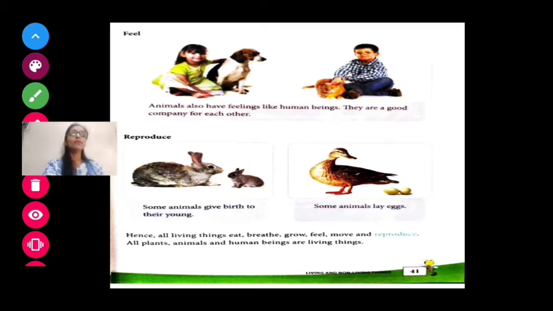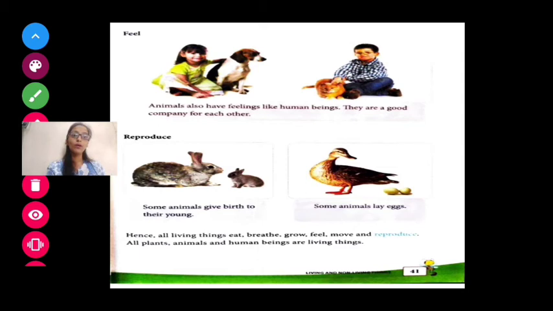Now we will study about reproduction. Human beings give birth to their babies. In animals, some give birth to their babies, but some animals lay eggs, and from that egg they get new young ones. Then that young one will grow into an adult. So let's see what there are.